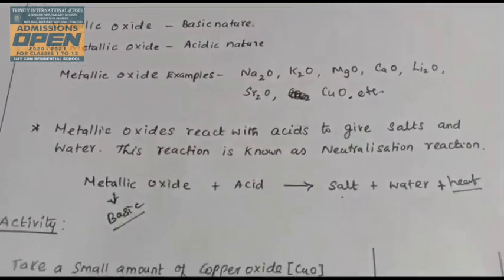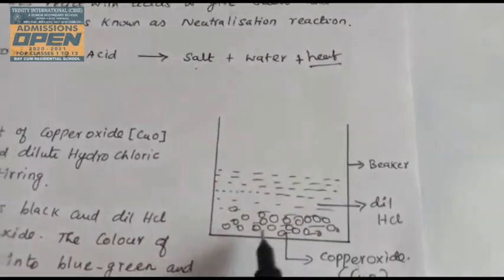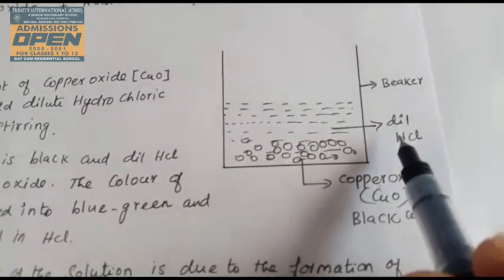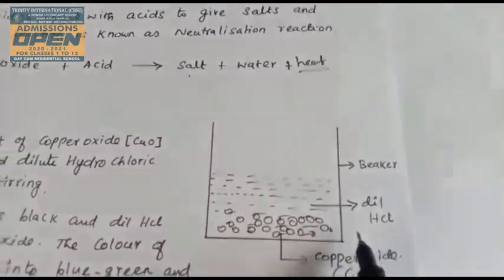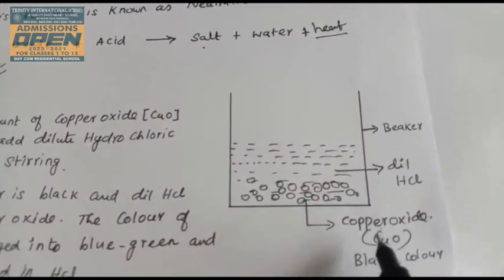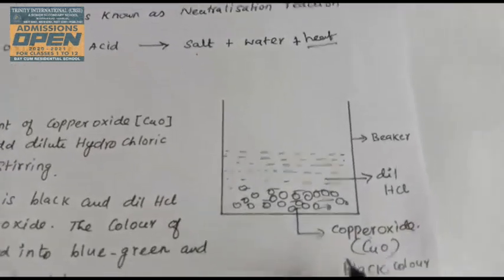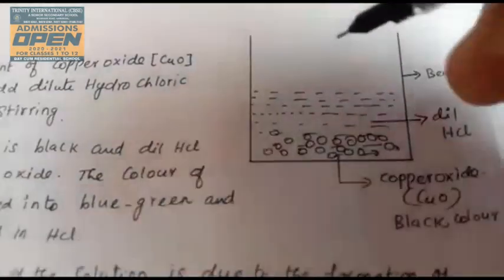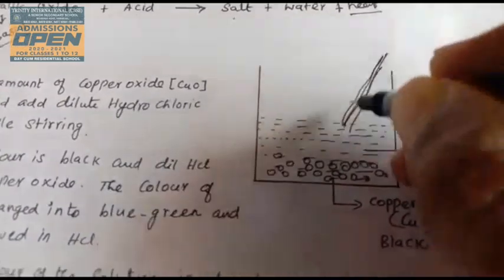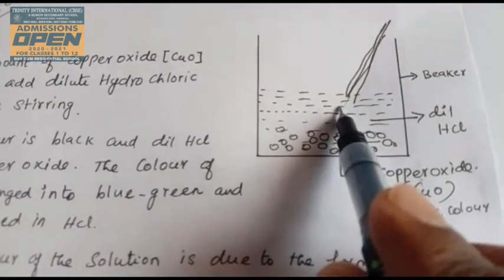Now one of the activities, a great activity. You take a beaker and fill it with dilute hydrochloric acid, not concentrated hydrochloric acid, only dilute hydrochloric acid. You add copper oxide powder, which is black in color. Copper oxide is black in color. Now you stir the solution using a glass rod. You stir the solution to completely dissolve the copper oxide in the dilute HCl.